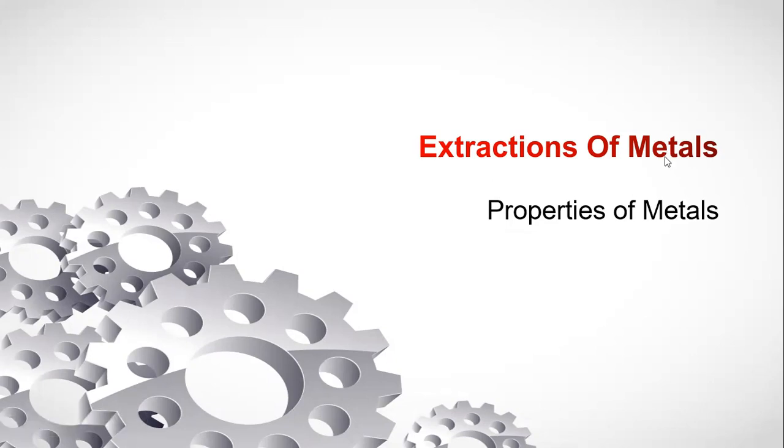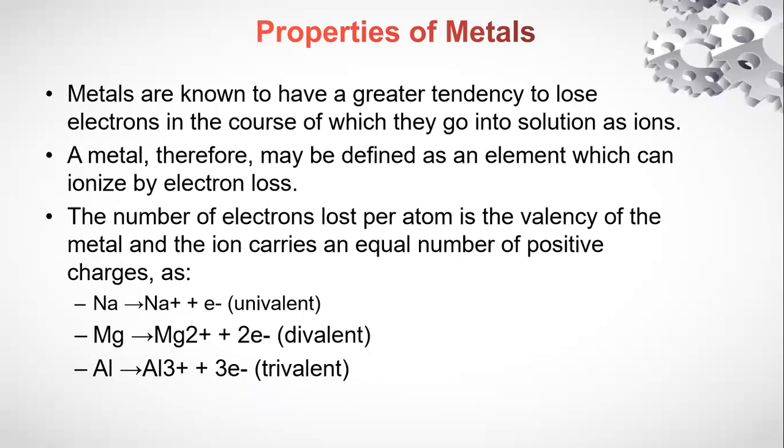In this video, we'll start seeing the various properties of metals. But before that, let's see a simple introduction. Metals are known to have a greater tendency to lose electrons, in the course of which they go into solution as ions. From there, you can get that a metal can be defined as an element which can ionize by electron loss. So any element that can ionize, simply that is losing of electrons, and combine or get involved in a reaction with another element, is what we call a metal.